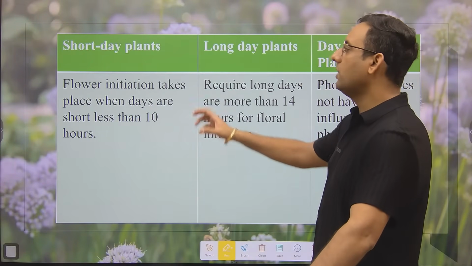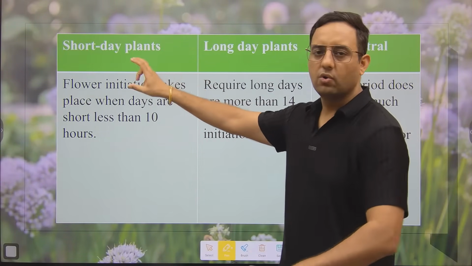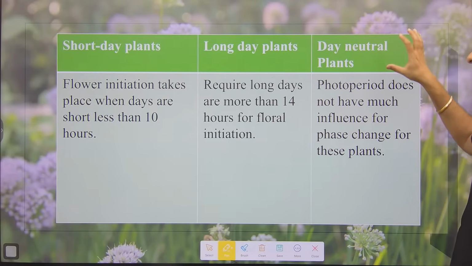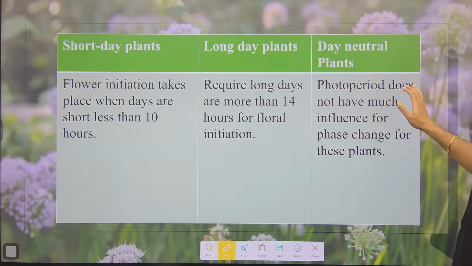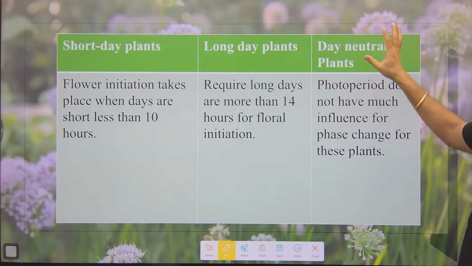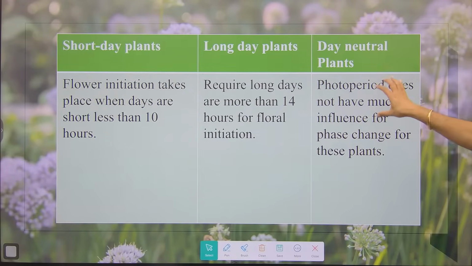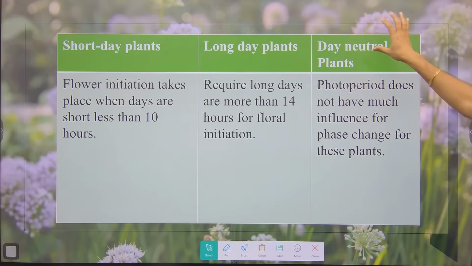Okay, one more category is there, which is known as day neutral. Short day means less than 10 to 12 hours, and more than 12 hours or 12 to 14 hours is long day. And plants that don't care about the photoperiod, maybe 6 hours, 8 hours, 10 hours, will be able to produce flowering. They will say, I'm okay if you grow me in December, January, March, April, whatever the photoperiod is, I don't care about it. That is called a day neutral plant. Day neutral plants don't consider the light duration for the initiation of flowering. They can start flowering at any stage.